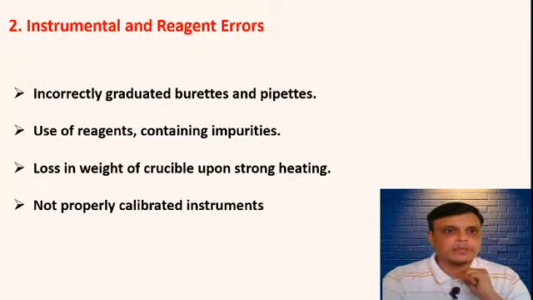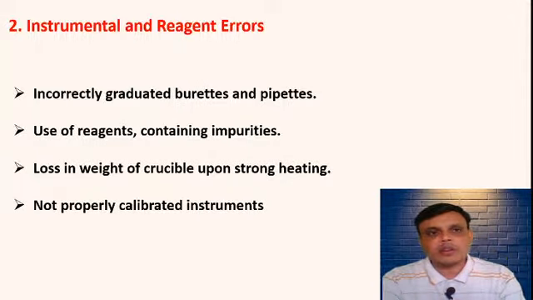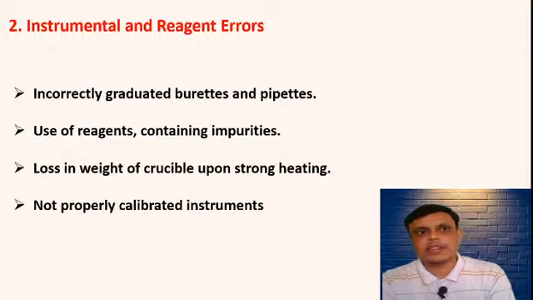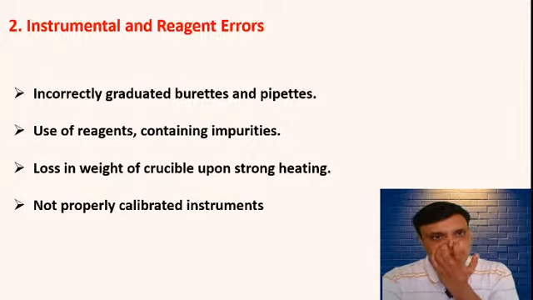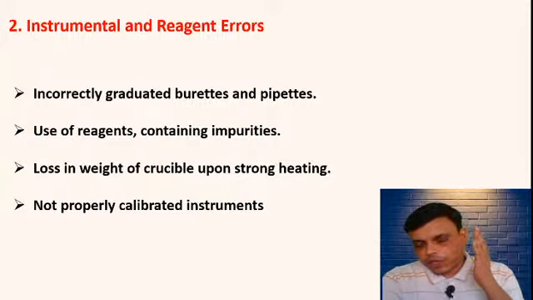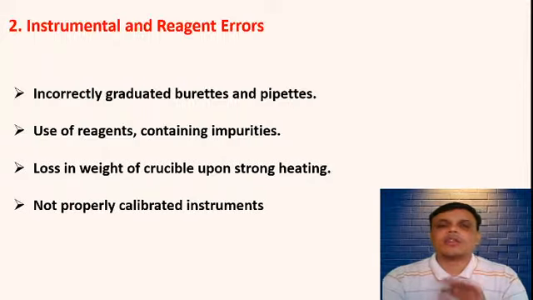Okay, so this is your first type of systematic or determinate error: operational and personal error. Then the second type is instrument and reagent error. This error occurs due to a faulty instrument, an improper instrument, or some reagent error. For these errors, that person is not responsible.